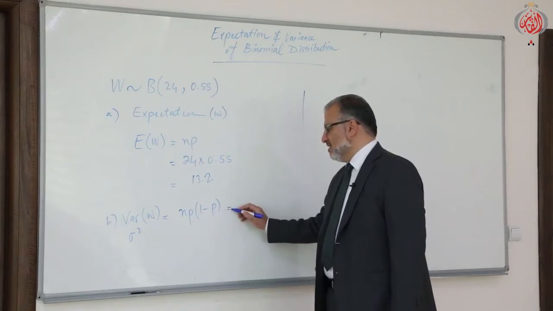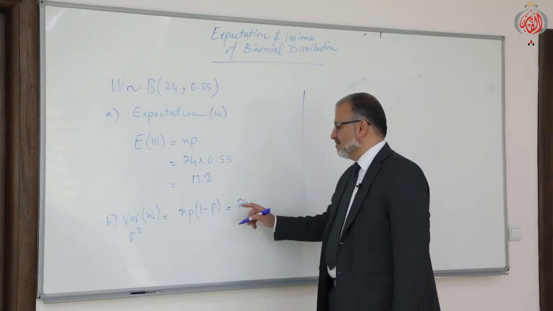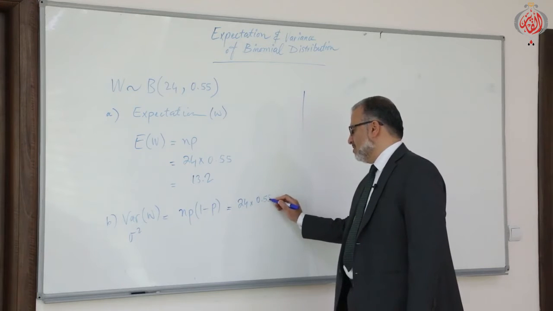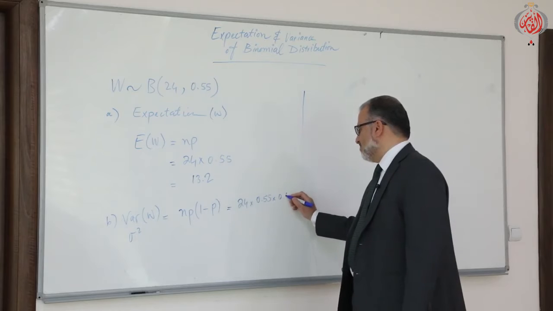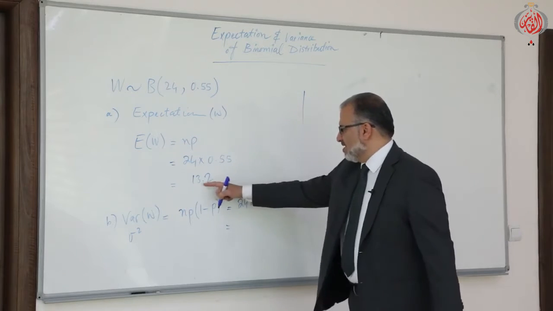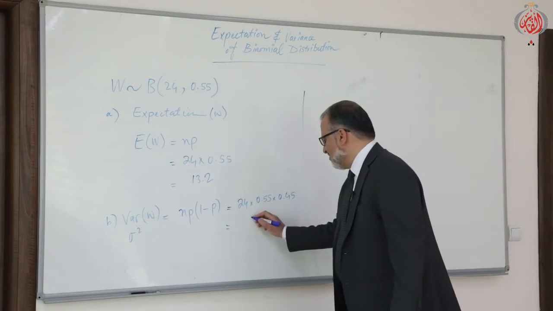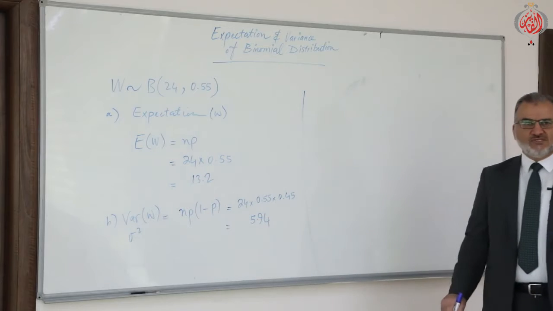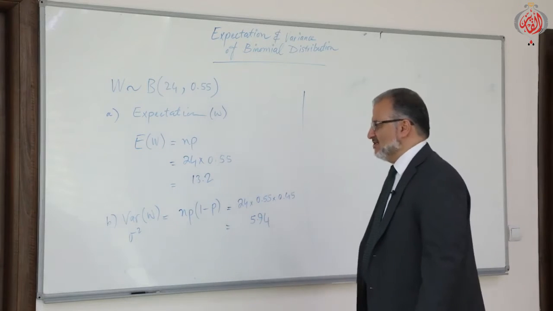So here it will be n, which is 24, times p, which is 0.55, times 1 minus 0.55, which is 0.45. So the answer will be, you multiply 13.22 times 0.45, so it will be 5.94. This is the variance. I think it is direct and easy.